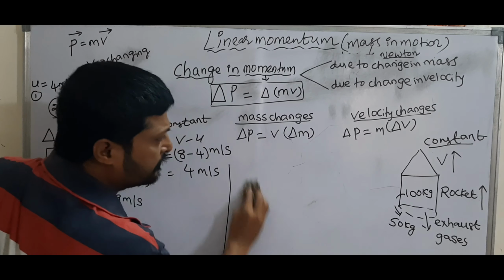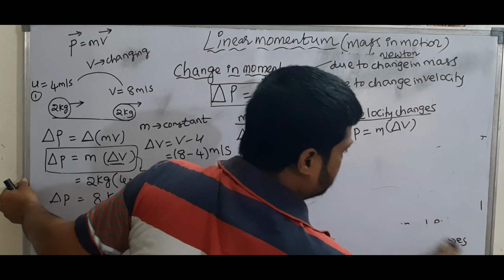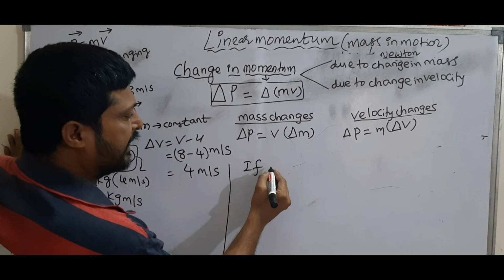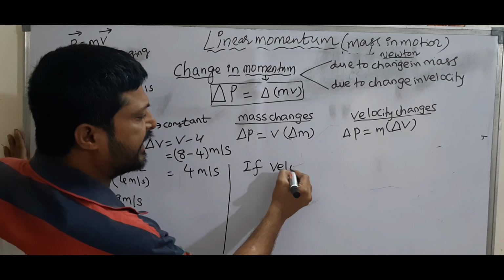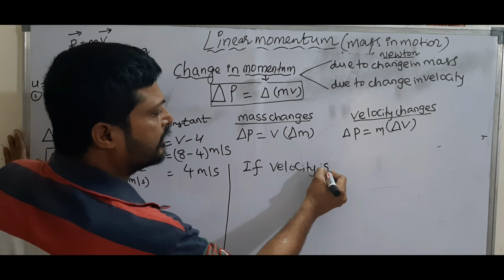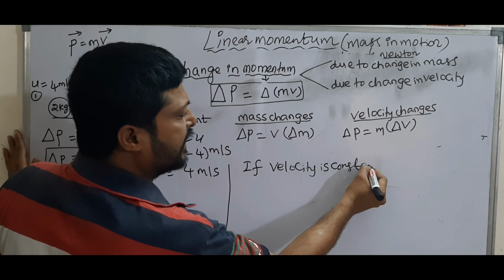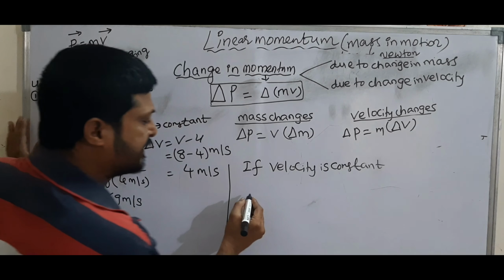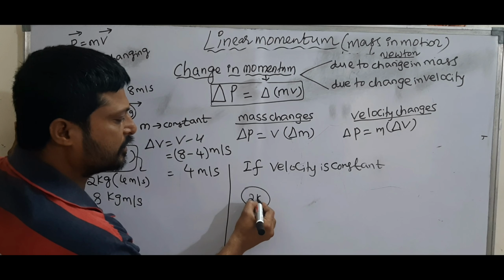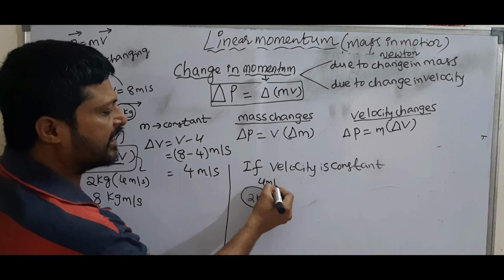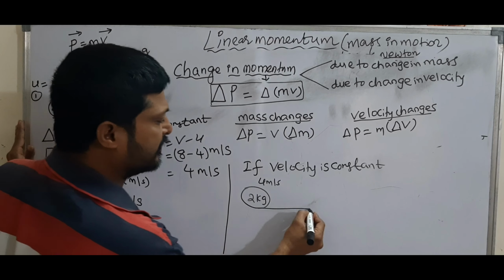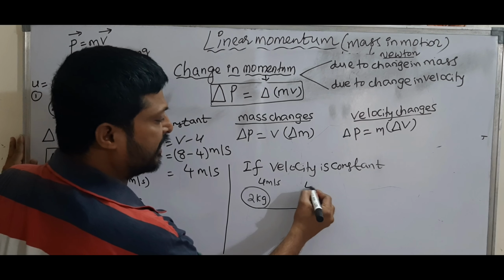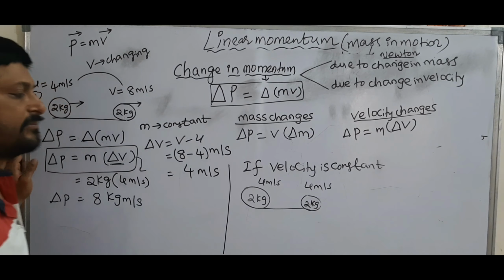Suppose velocity is constant. That means a body of mass 2 kg, initially its velocity is 4 meter per second, and after some time its velocity is 4 meter per second.